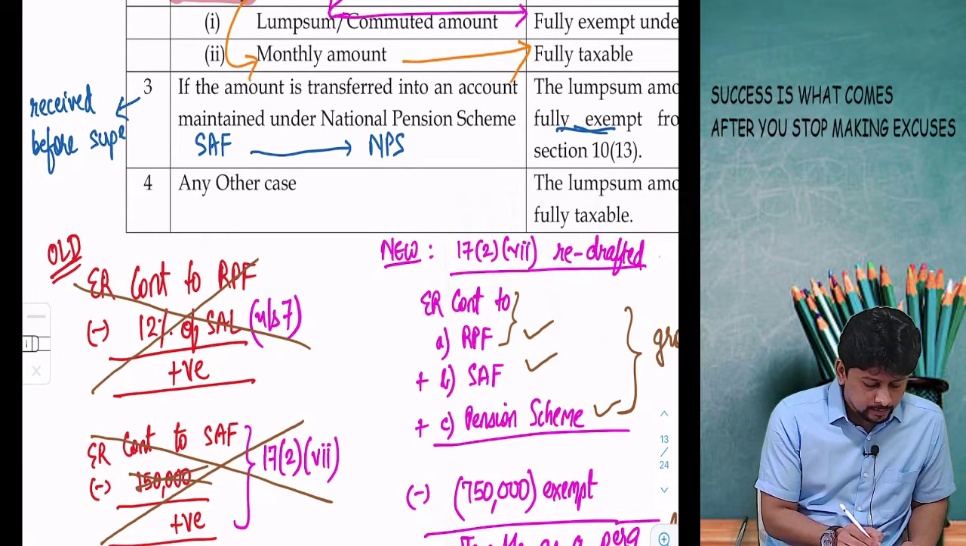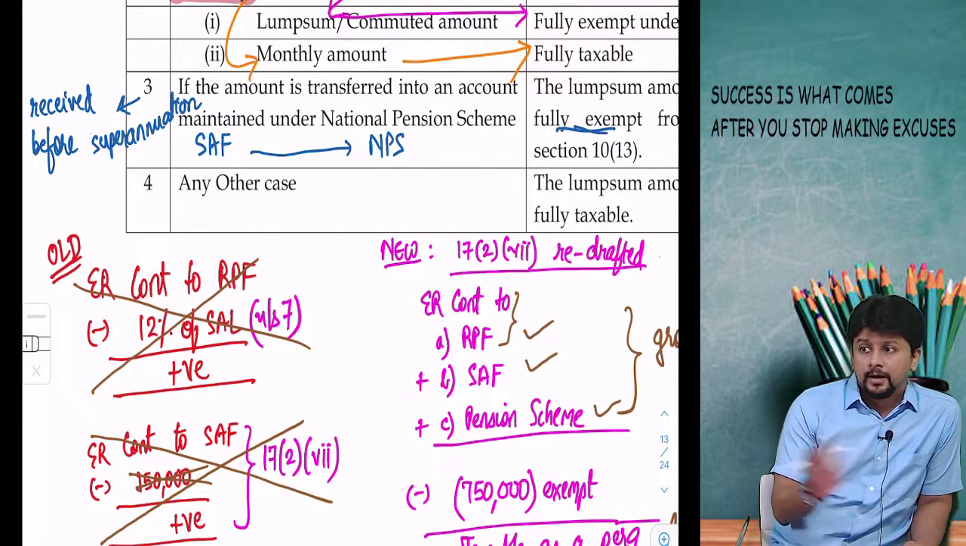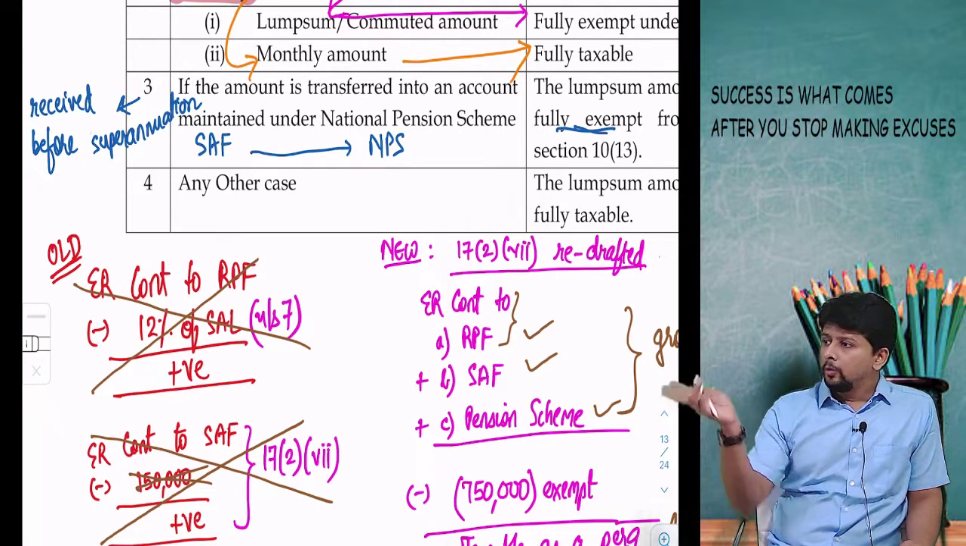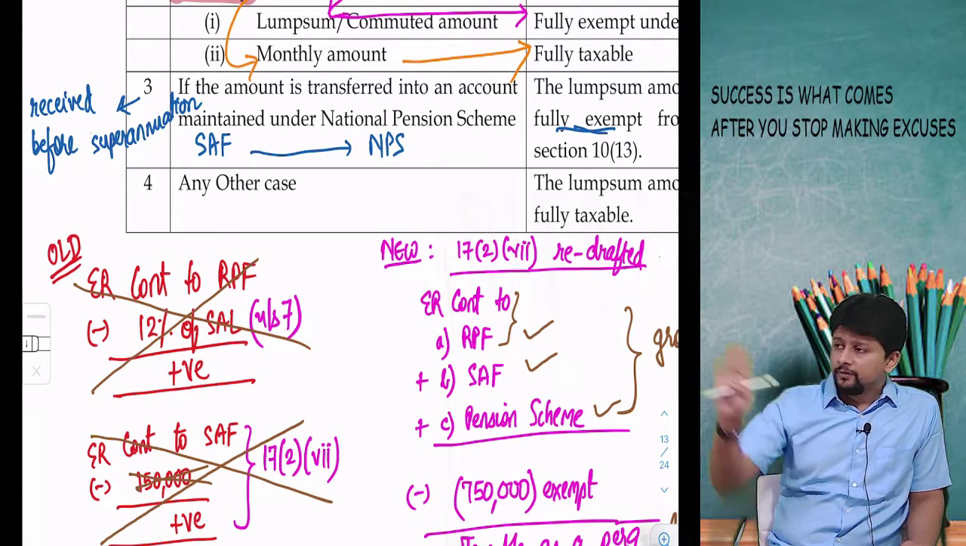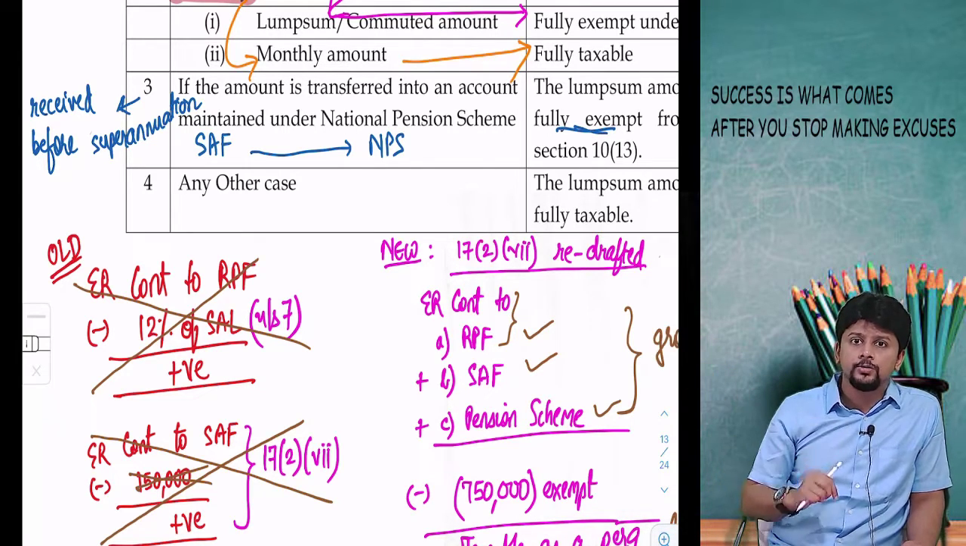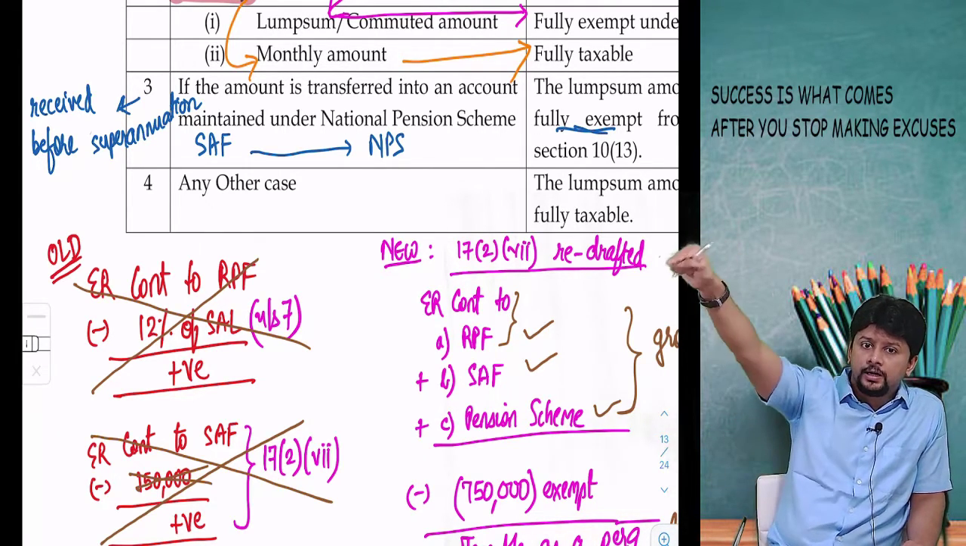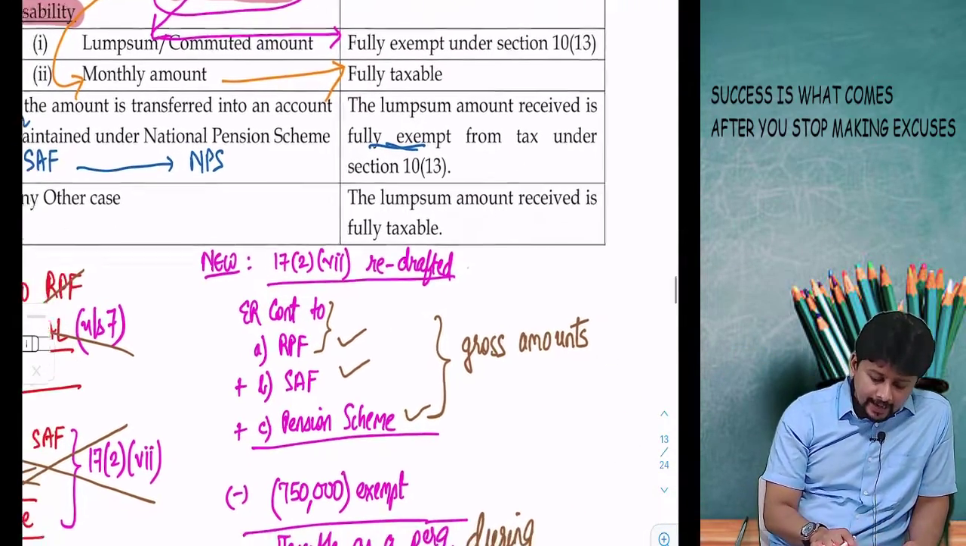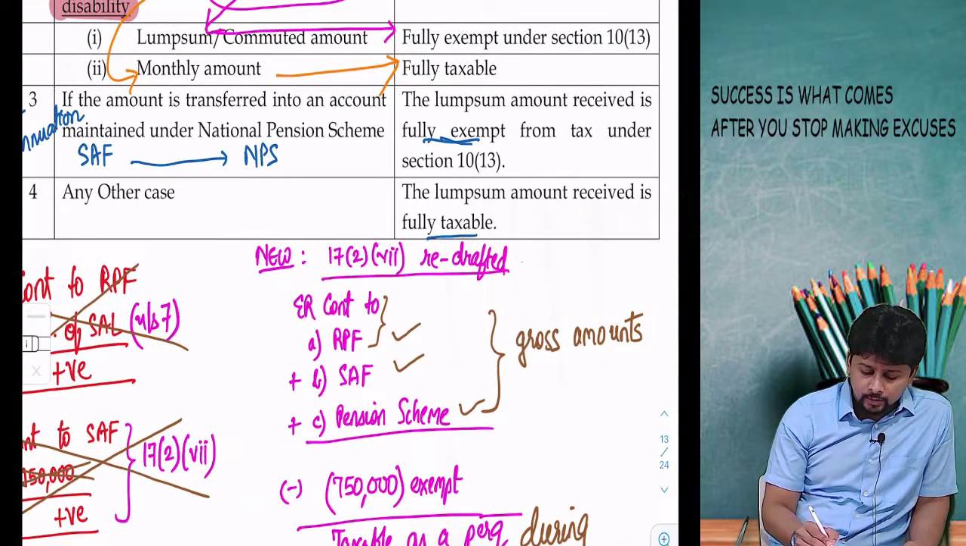What is the name of the fund? The name of the fund is superannuation fund. If you receive the money on superannuation, you will get exemption. But what if you are quitting the job before it? Example, voluntary retirement. Now if you take the money in your bank account, it will become fully taxable for you. So do one thing: open a pension scheme account. If you already have an account, no problem. Otherwise, open a new account and from the superannuation fund, transfer the money into the pension scheme. Then you will get exemption. Any other case, the lump sum amount will be fully taxable.